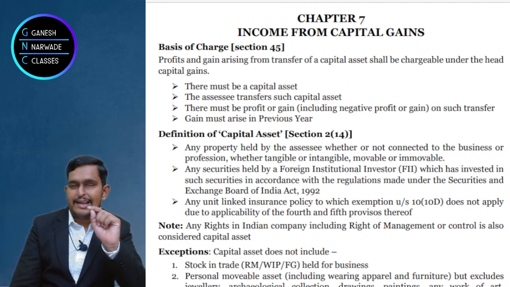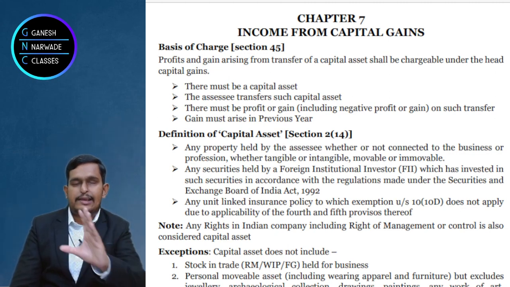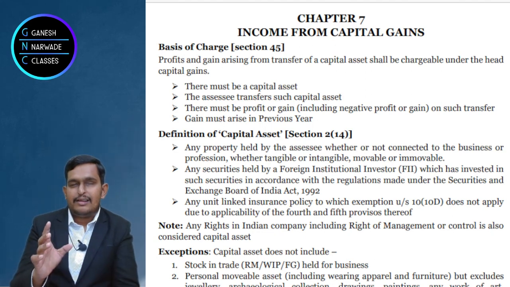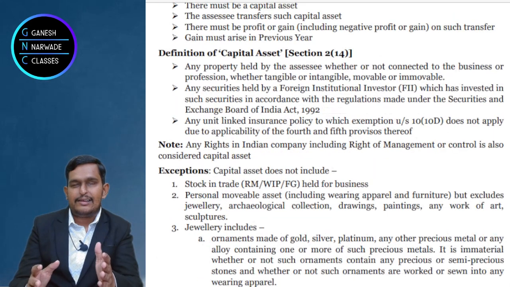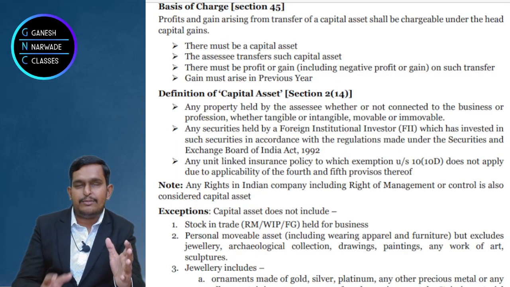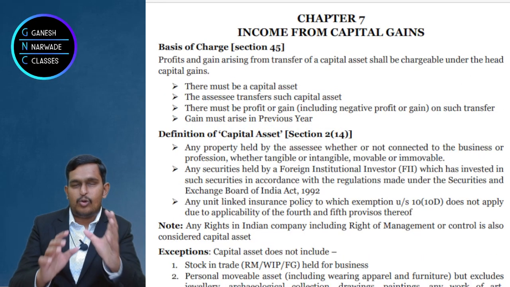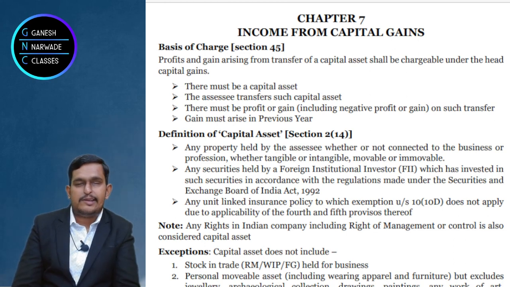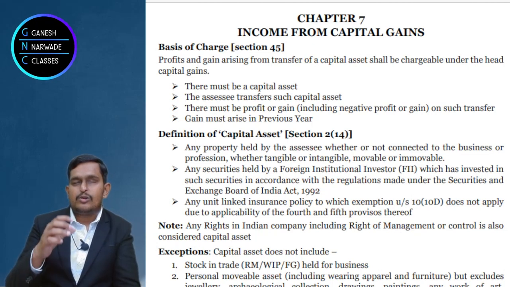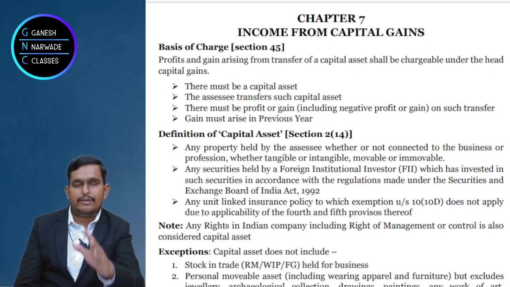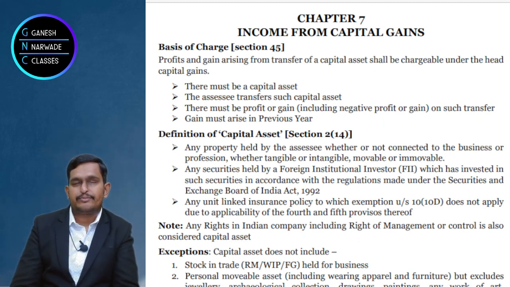When they say any kind, it means the property can be movable or immovable. Like immovable being building, land, correct? Movable may be plant and machinery, jewelry, so gold, right? So property of any kind, whether movable or immovable, tangible or intangible. It may be building, plant and machinery. It may be intangibles like goodwill, patent, copyright. It can be used for business or not used for business.